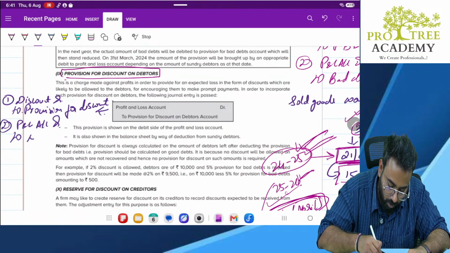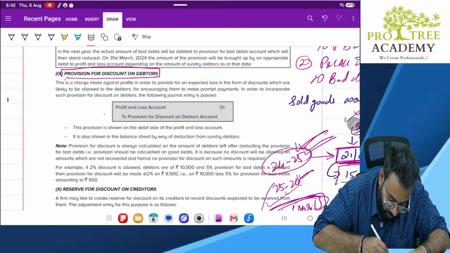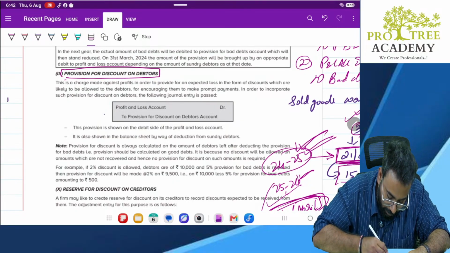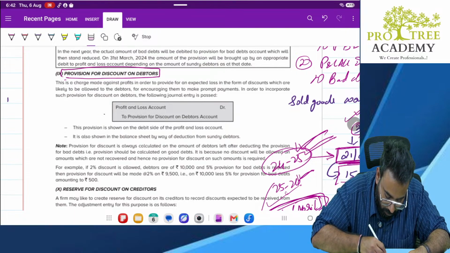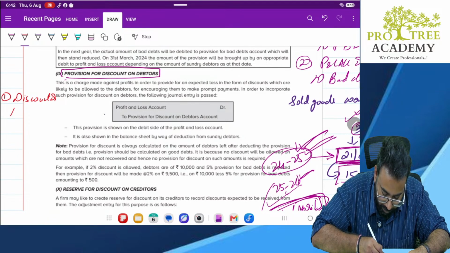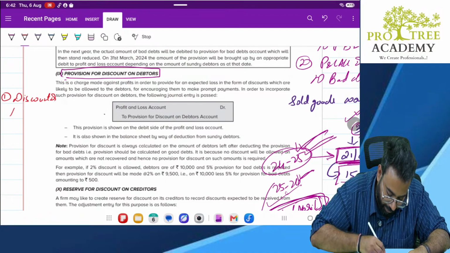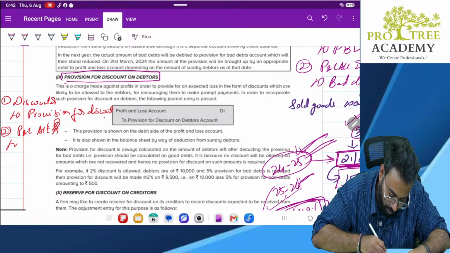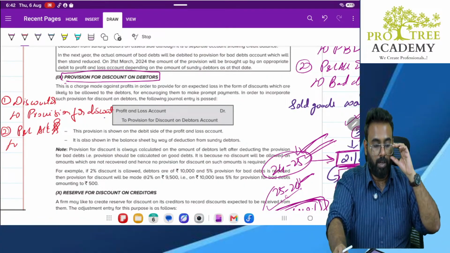I'll just write it cleanly so that you can understand. The first entry will be discount account debit to provision for discount. Second entry will be P&L account debit to discount account. Be careful about this. This is what is getting reversed. Clear?